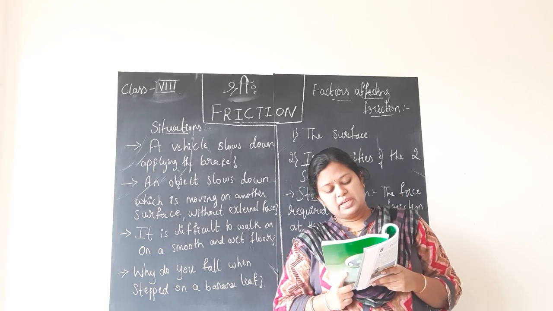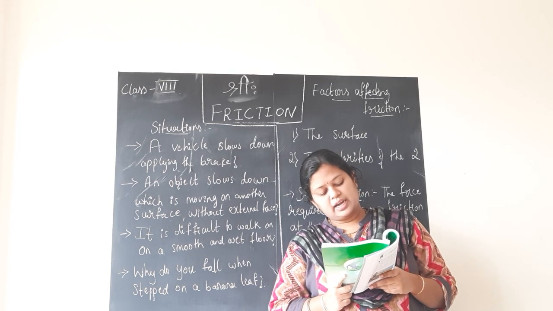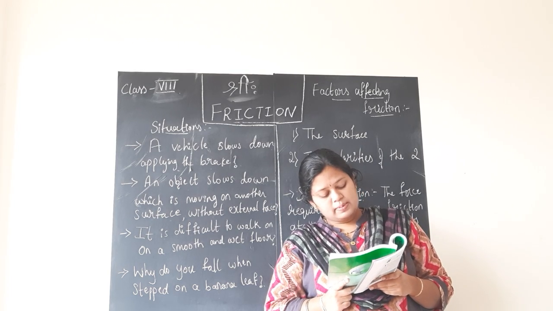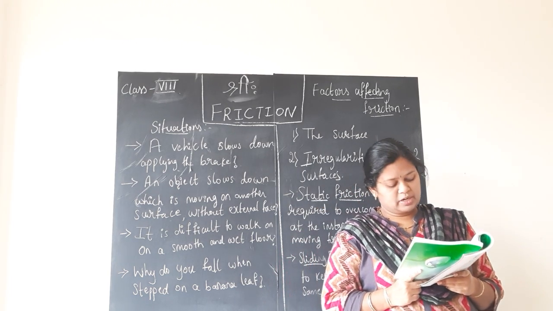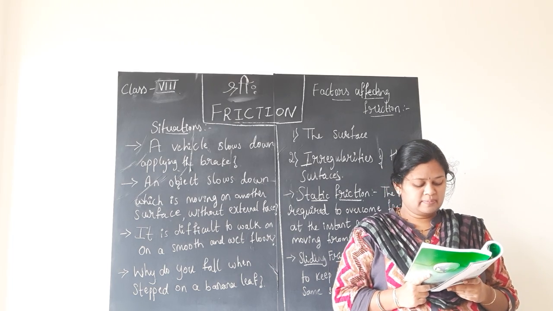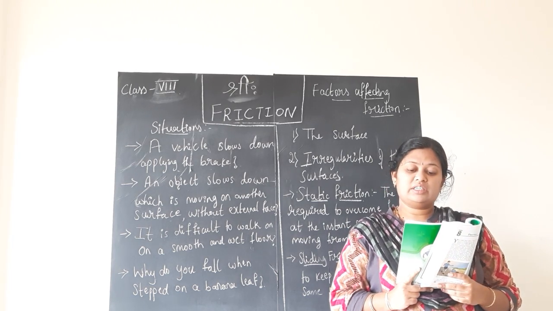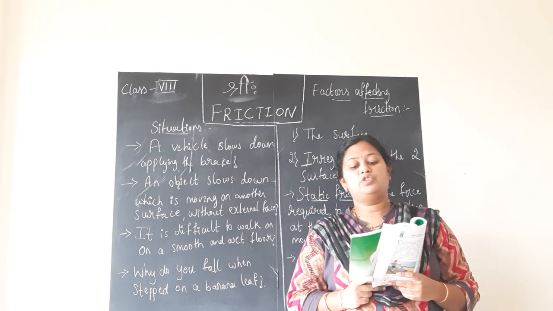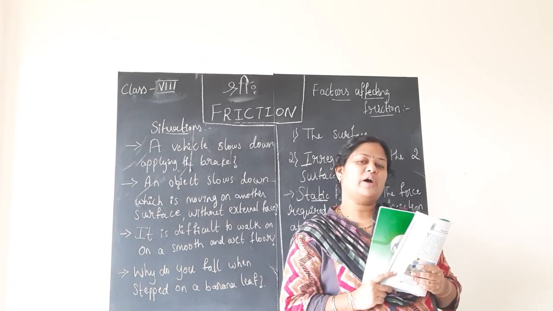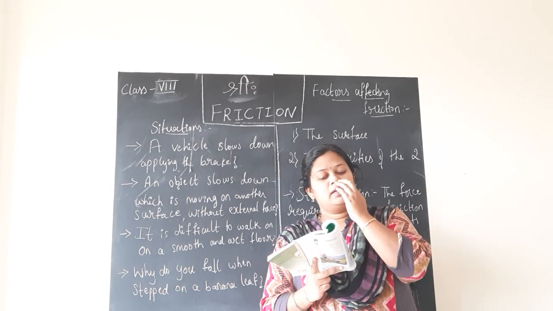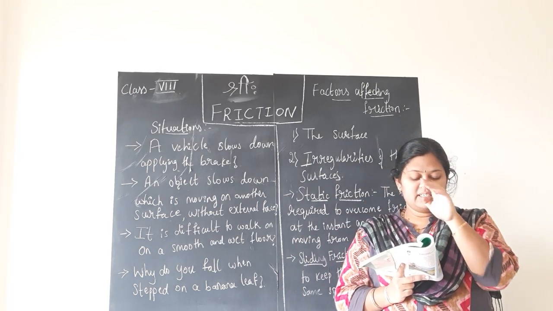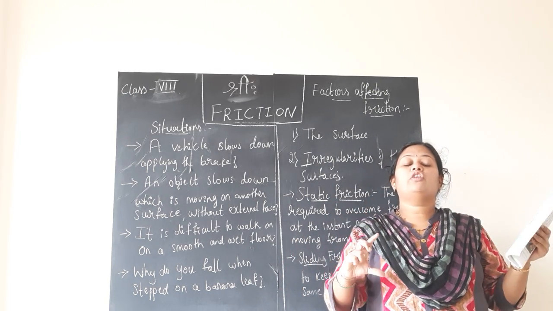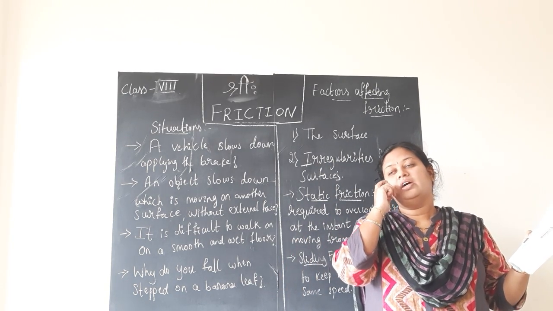Now wrap a piece of polythene around the brick and repeat the activity. Do you observe any difference in the readings of the spring balance in the above two cases? What might be the reason for this difference? Repeat this activity by wrapping a piece of jute bag around the brick. What do you observe is the question. So, what this activity says is, they are talking about the spring balance here.